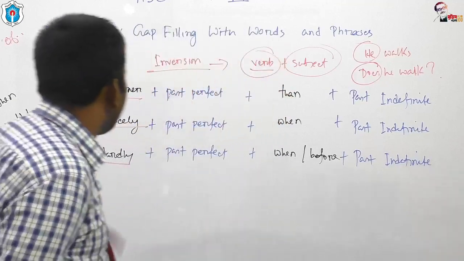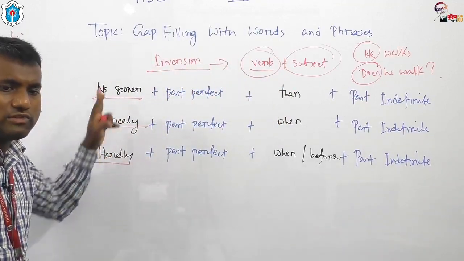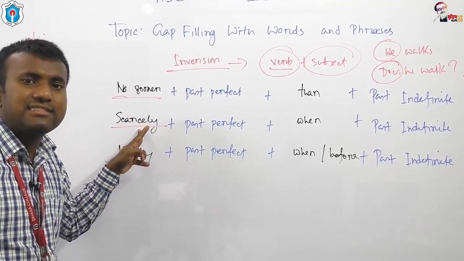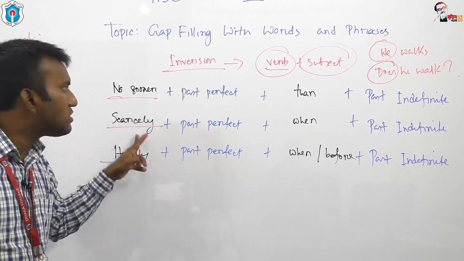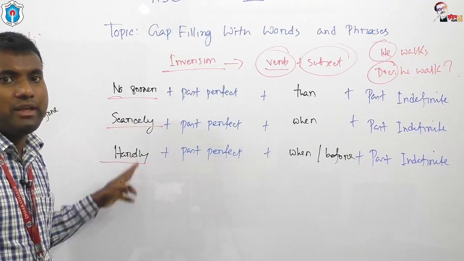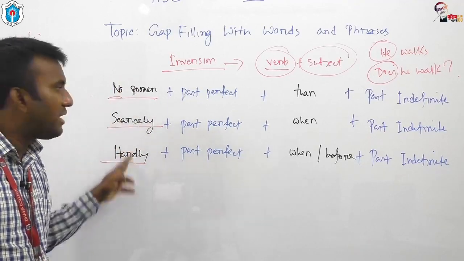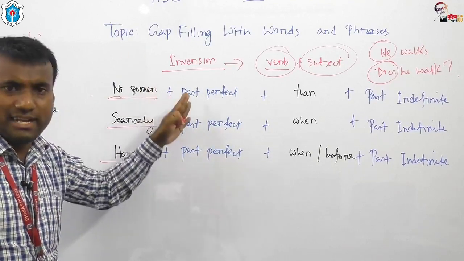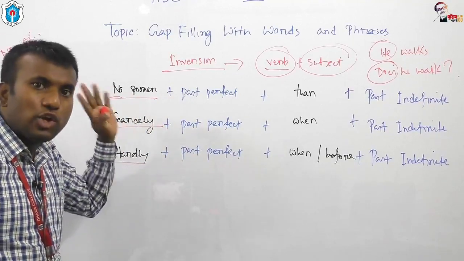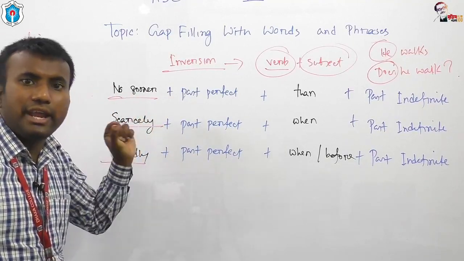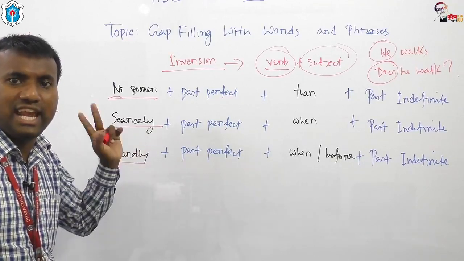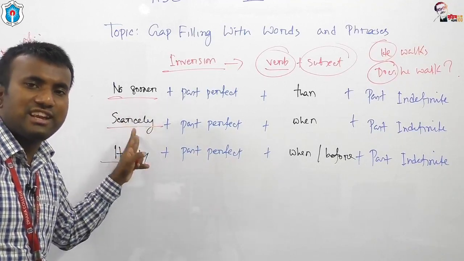Look at the board. No sooner, scarcely, hardly. These all are negative words. So it is a must to use the process of inversion after no sooner, scarcely, hardly. As we get past perfect tense after no sooner, scarcely, hardly, and as they are negative words, we have to ensure inversion after them.